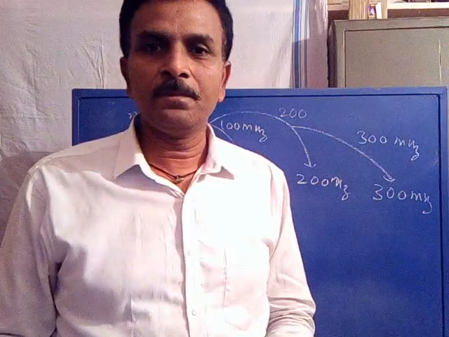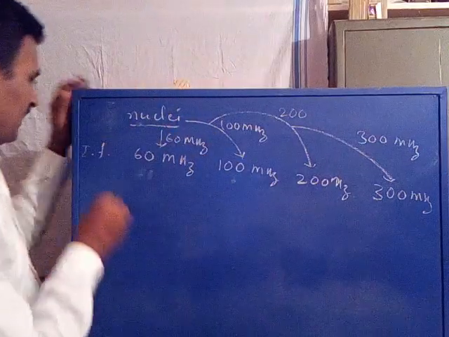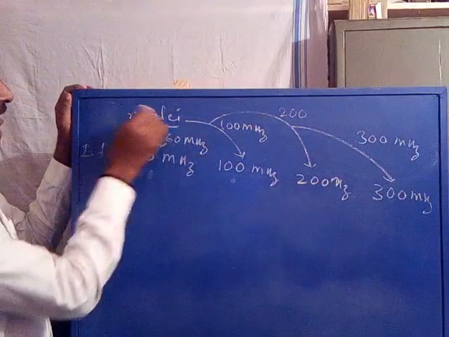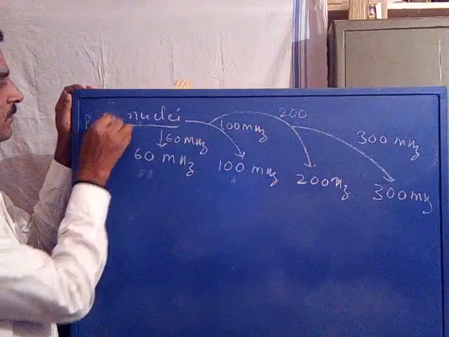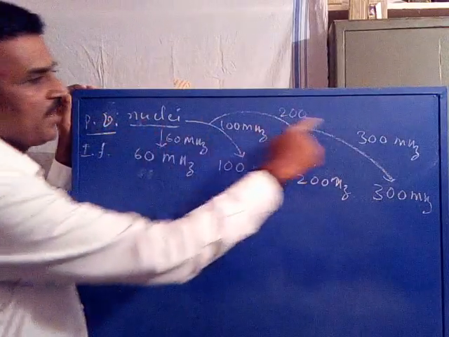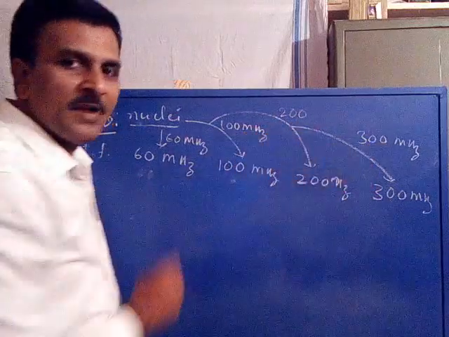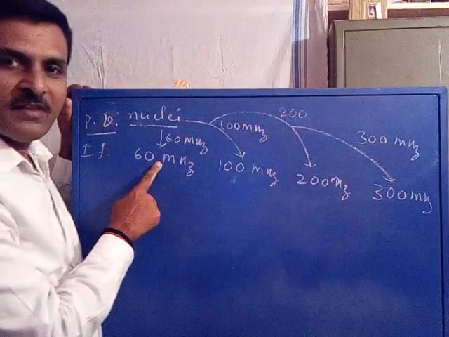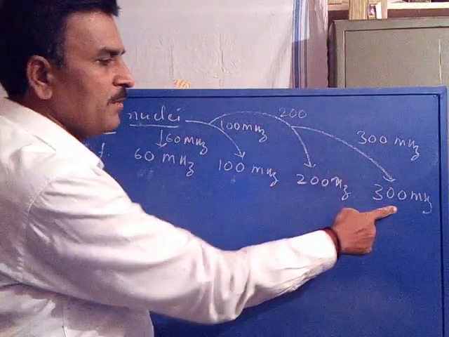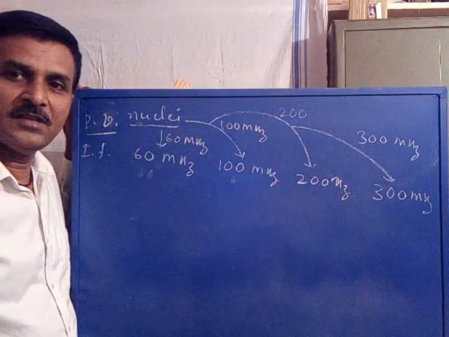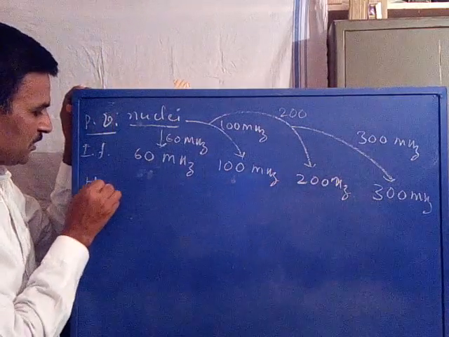Is it clear? Now coming to the application of H0. This is the precessional frequency. Precessional frequencies of nuclei are 60 megahertz, 100 megahertz, 200, 300 megahertz, matching the instrumental frequencies of 60, 100, 200 and 300 megahertz. Is it clear? Coming to H0.